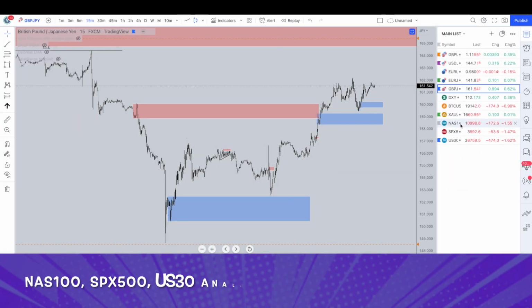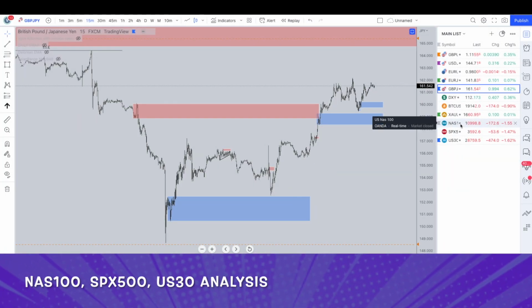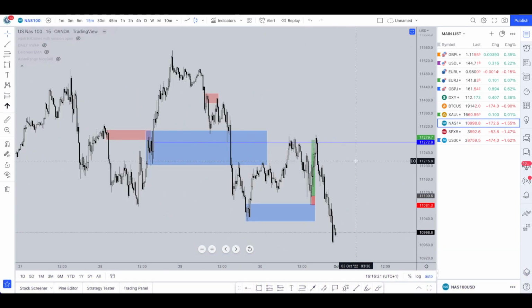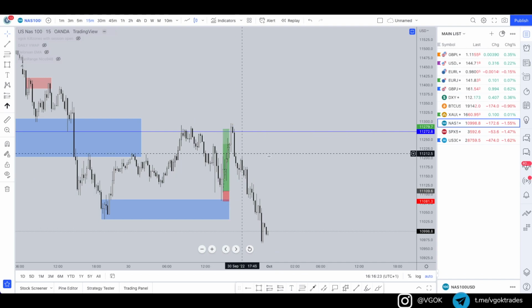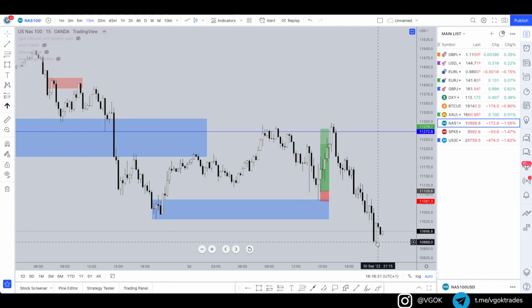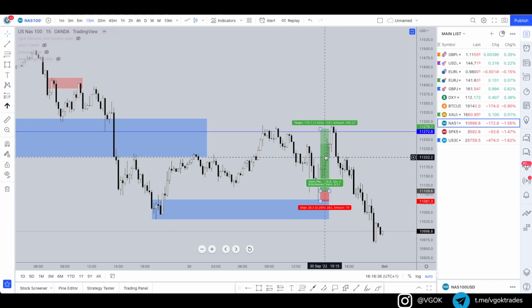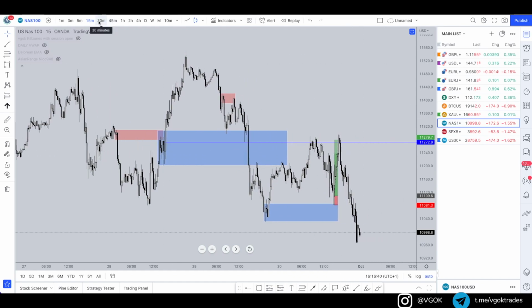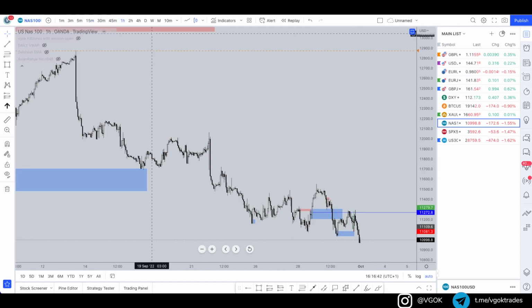And now let's have a quick look at some indices for next week as well. As you can see, indices have been in a very, very bearish market. I did have a small buy position for a 1 to 6 on Friday, fairly late in the day, so after New York Open. But it hit the first TP and then I moved the rest of the position to break even. So it took a small percentage gain out of this little trade. Apart from that, I didn't have much else on indices last week.